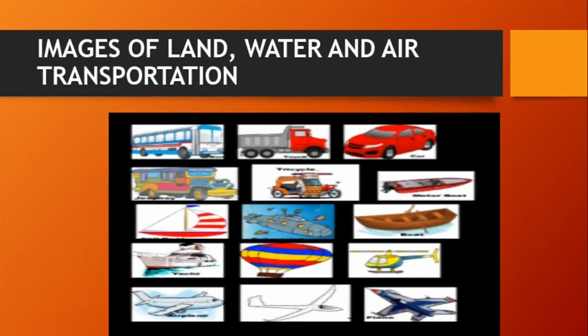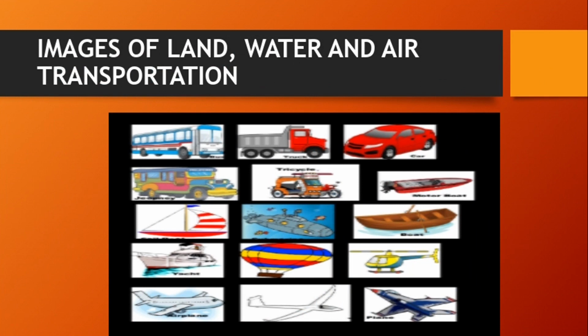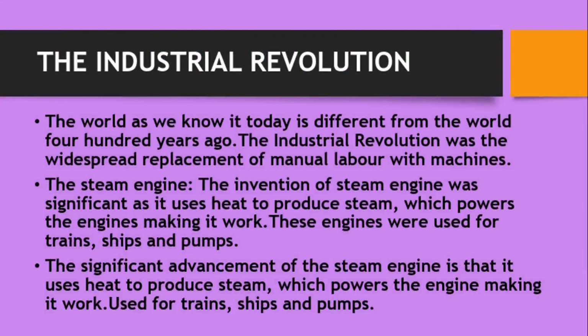Now the next is the industrial revolution. Let's talk about the industrial revolution. Like I told you, the world has had two industrial revolutions. The first one brought about the use of the steam engine. So we said that the world we know today is actually different from the world 400 years ago. Industrial revolution came to replace manual labor with machines. Before now, man used to work with his hands with tools, and it was so tiring and not encouraging.